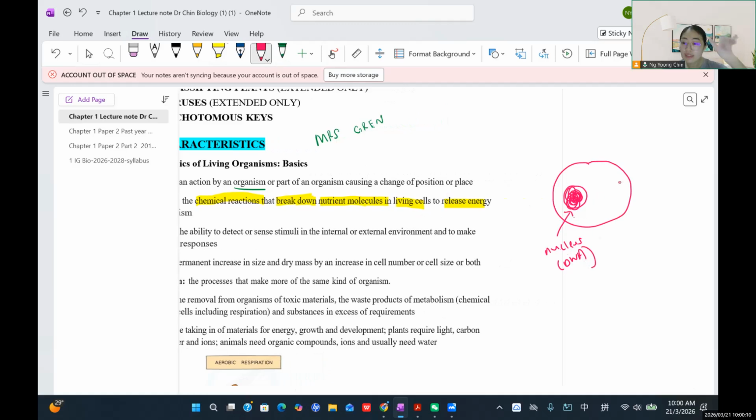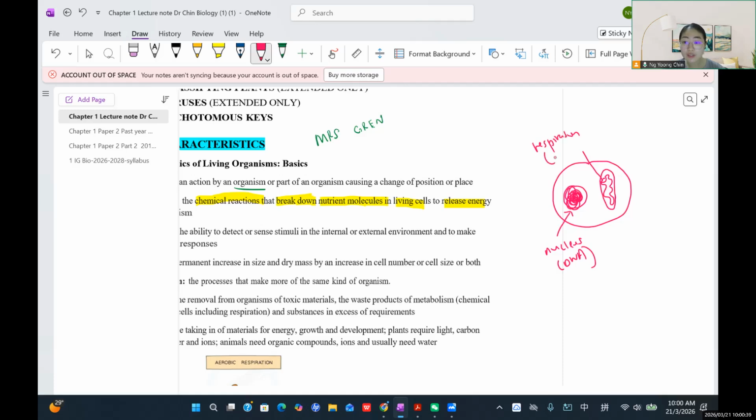And then there's an important organelle found in the cell. We call it mitochondria. Have you heard of this kind of organelle before? Okay, so this is the mitochondria. It looks like a sausage to me. So mitochondria do the respiration. It's very important to know that the respiration process all happens inside the mitochondria.